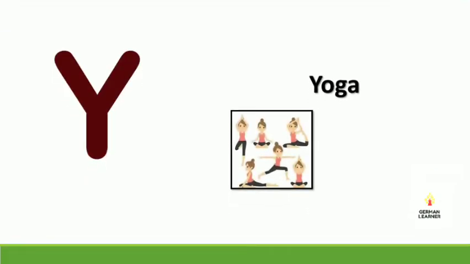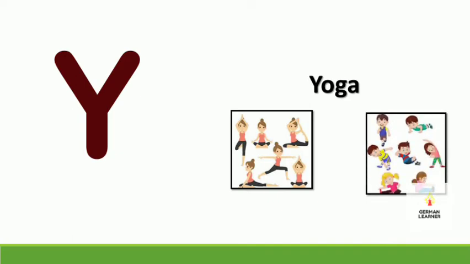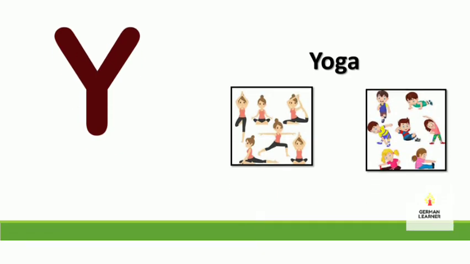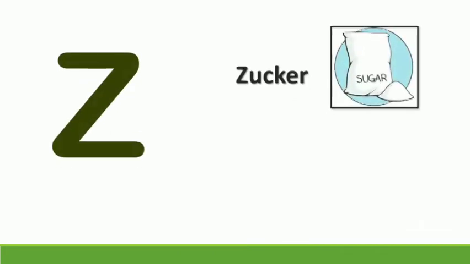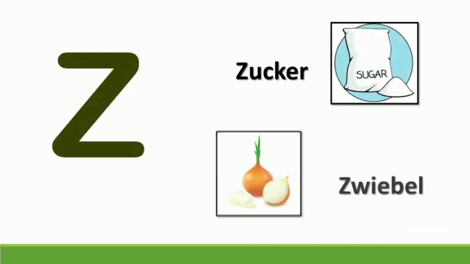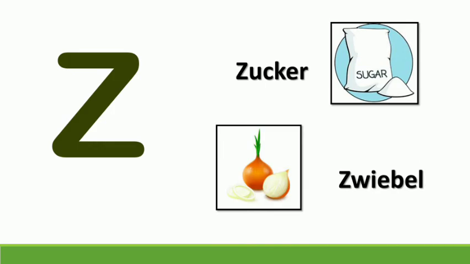Y für Yoga. Z für Zucker. Zucker means sugar. These are the 26 alphabets of German. Let's say it one more time.